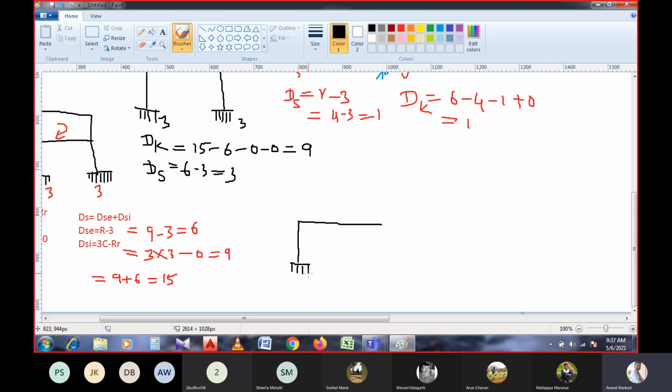So now I will take another example in this manner. Let us take a fixed support for this. Let us take a pinned support for this. And at the same time, I would like to take a roller support for this. Right, and here I would like to extend this frame in this manner, and again I would like to extend this in this manner. So now the value of Dk, calculate and tell me what is the value of kinematic indeterminacy.